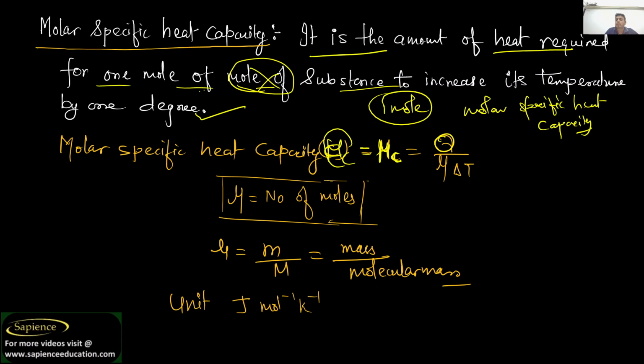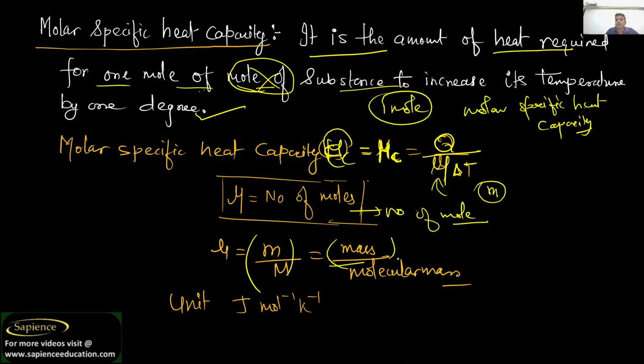So MC is equal to Q by mu into delta T, where mu is the number of moles. You know number of moles? I think everyone has studied number of moles in chemistry. Number of moles is equal to given mass divided by molecular mass. What is the unit? It has a unit of joule per mole per Kelvin. So I hope you have understood this molar specific heat capacity.